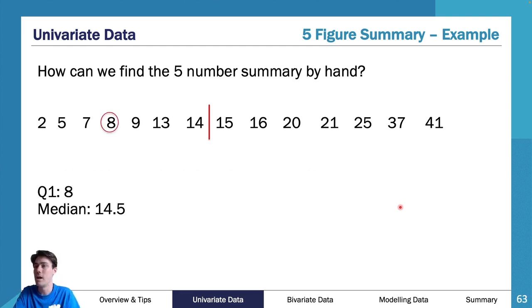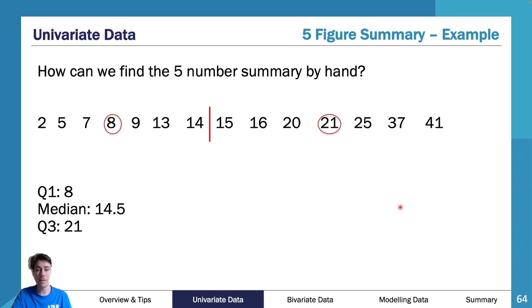Then I go, all right, what is my first quartile? Well, my first quartile is going to be the median of those first 7 numbers. And the median of those first 7 numbers is going to be the 4th number, because it'll be 3 on either side, so it'll be 8. Same with the back group, so the second 50%, I'm going to find my 4th number in there, which will be 21.